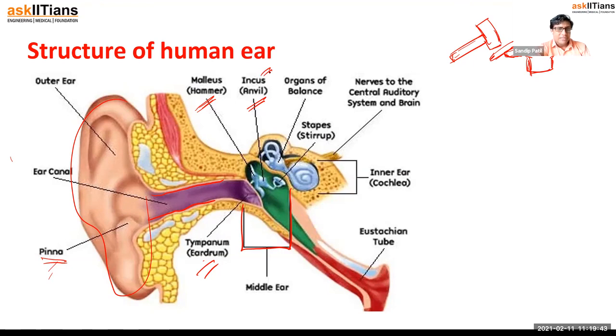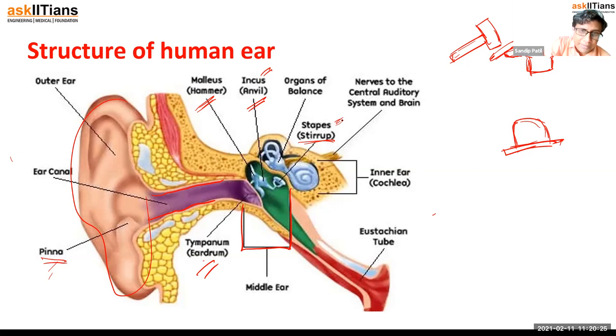So whatever vibrations the eardrum gives to the hammer, the hammer will hit it on the anvil or incus, and that will be provided to the stirrup or stapes. What are stirrups? You can consider they have something like this shape. You must have seen this kind of shape on horses. I don't know how to draw the horse, but just consider that for horses we use those stirrups, and this is called the stapes.